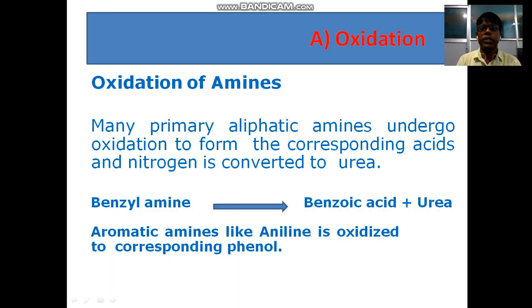Oxidation of amines. Many primary aliphatic amines undergo oxidation to form the corresponding acids, and nitrogen is converted to urea. Benzylamine is oxidized into benzoic acid plus urea.